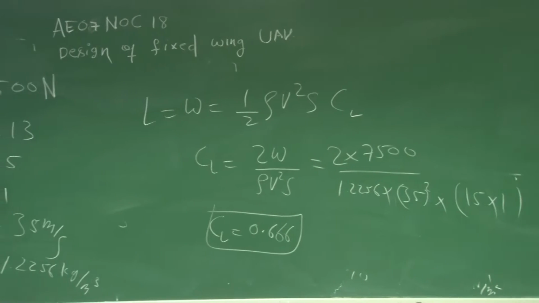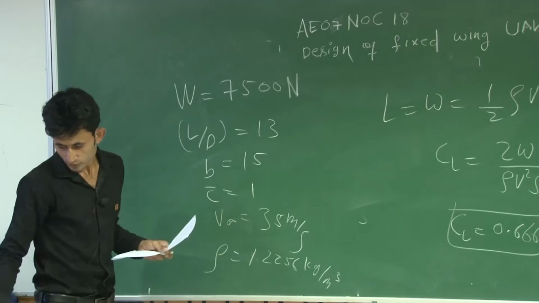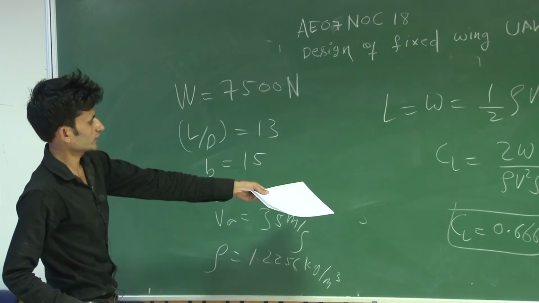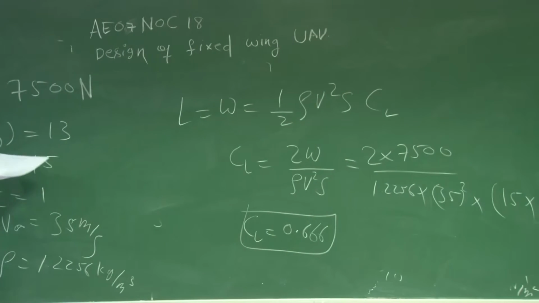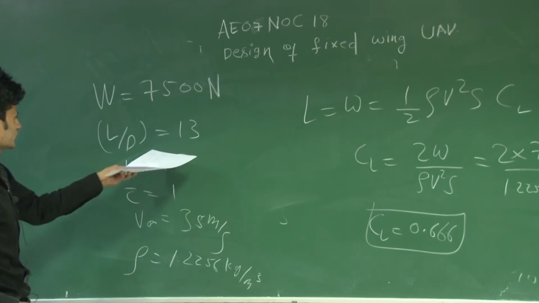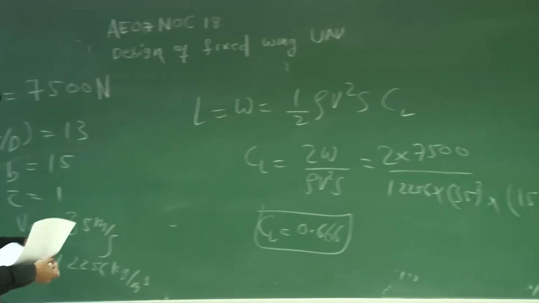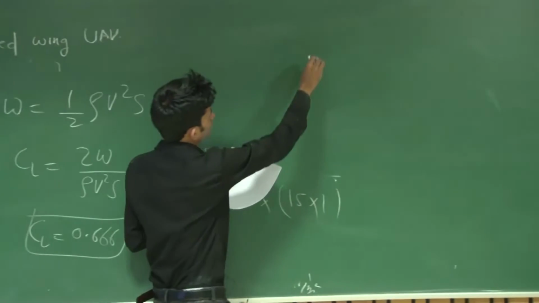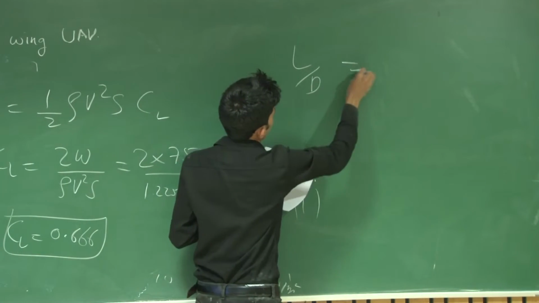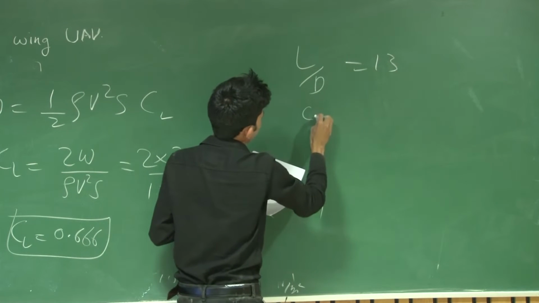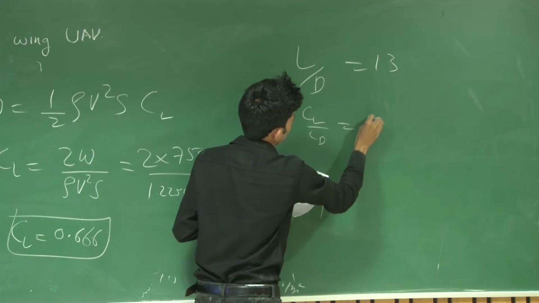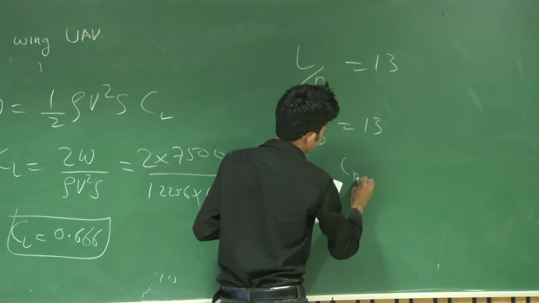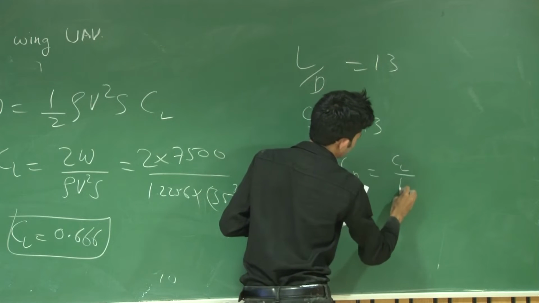In the second question you have to find the value of CD. You found that CL is 0.666 and the lift to drag ratio is given as 13. This is nothing but CL by CD, which is 13. So CD will be CL by 13.